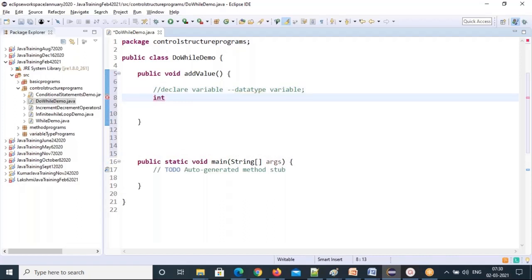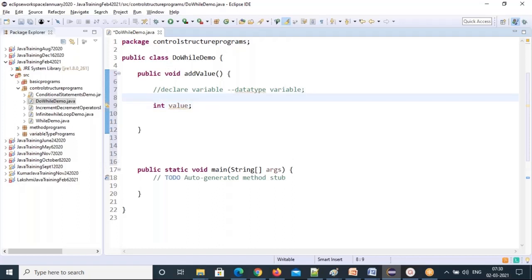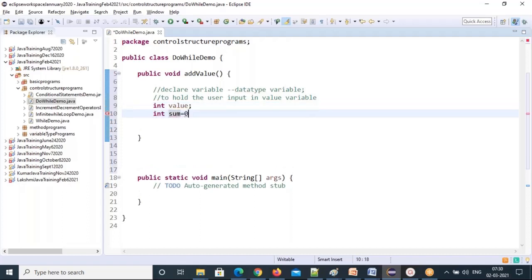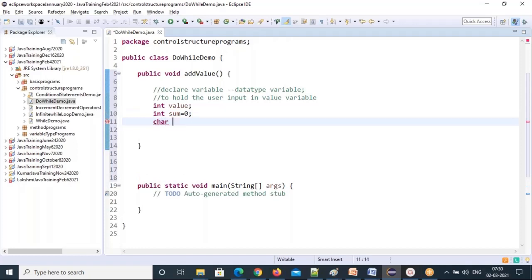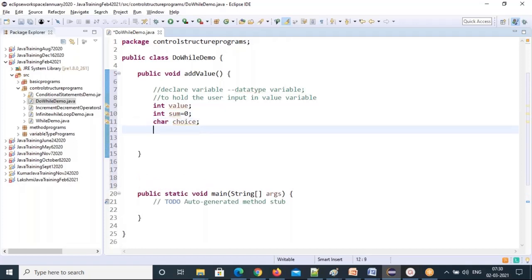Now int value: whichever data you are adding will go and be stored in the value variable, to hold the user input. Next, int sum equal to 0, initially sum is 0. I'm taking char choice. So these are the three variables we are taking here.